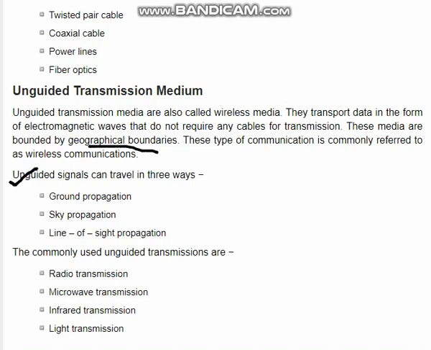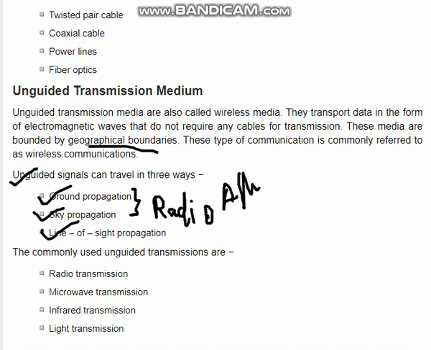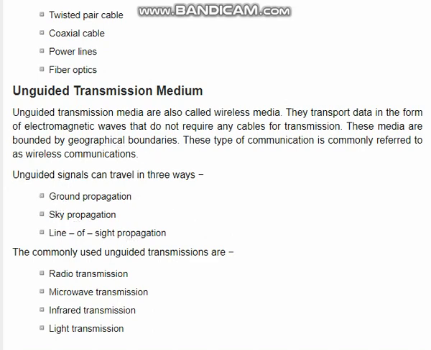Unguided signals can travel three ways: ground propagation, sky propagation, and line of sight propagation. The first two propagations are used in radio AM or FM signals, and the last one, line of sight propagation, is basically used in cellular phones.